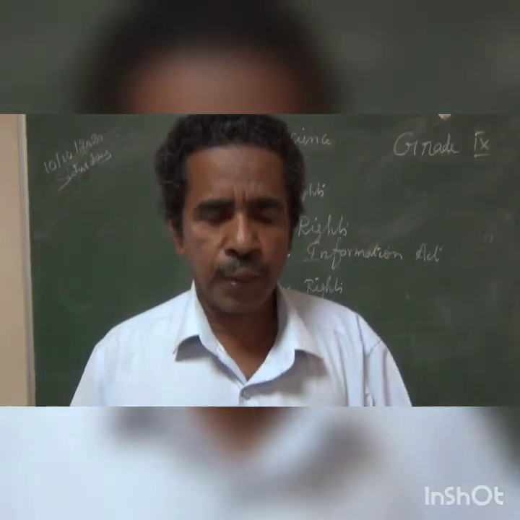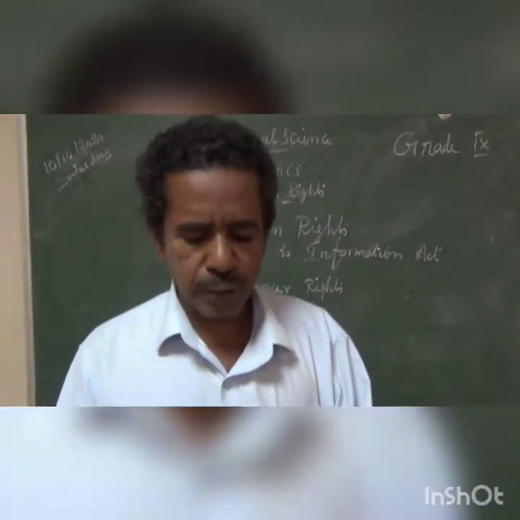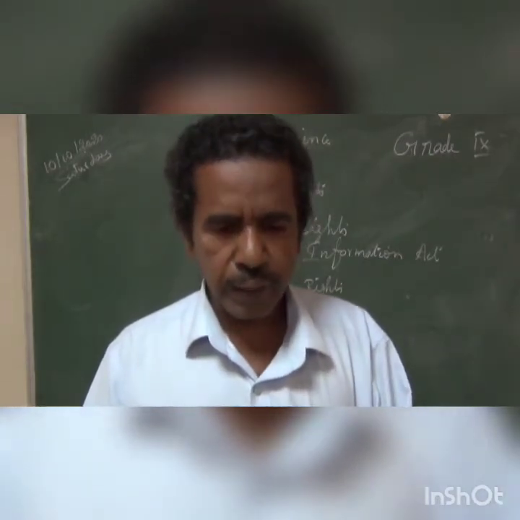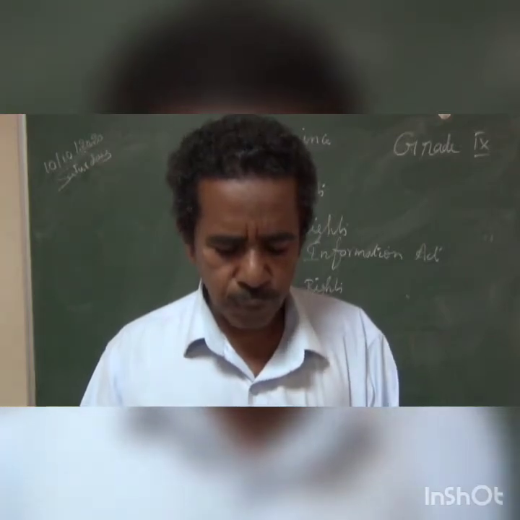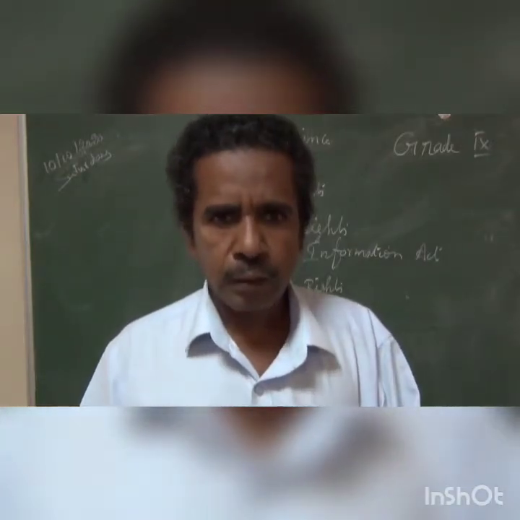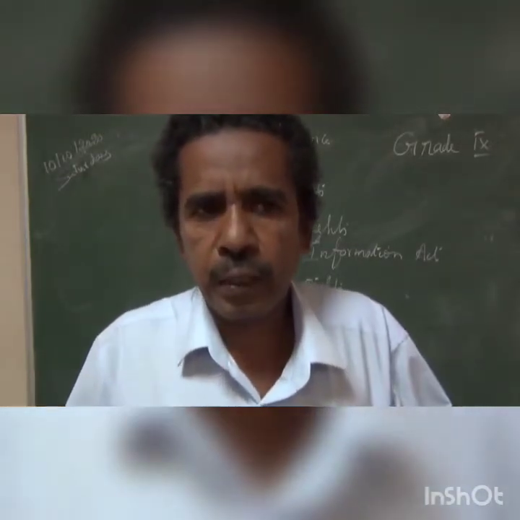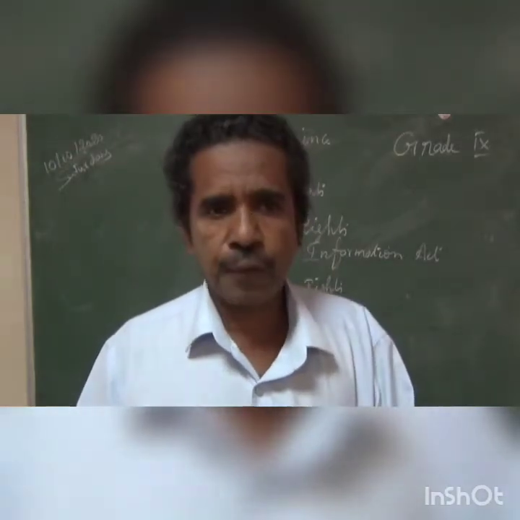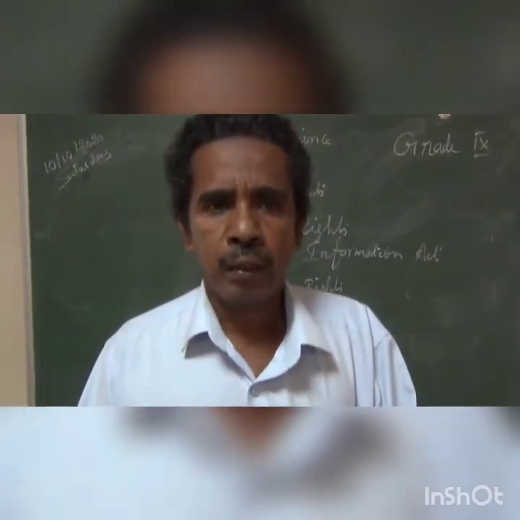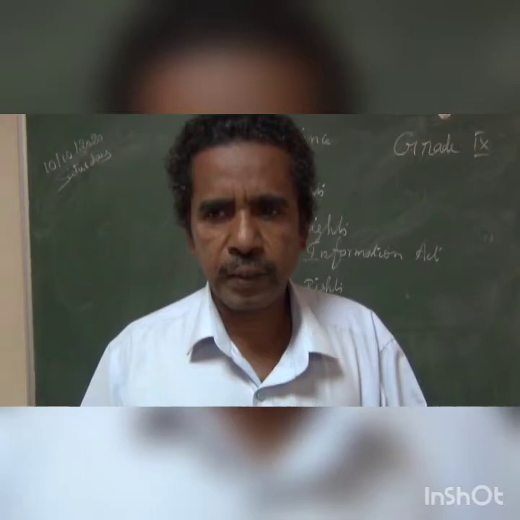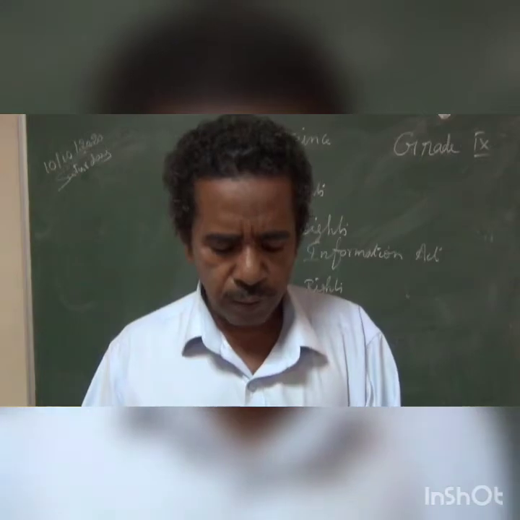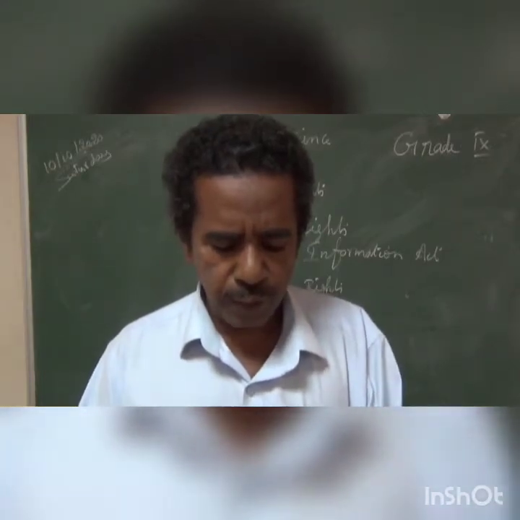So to get the information, what do we have to do? We have to sign the application form with our full address and the date, and send it through registered post to the office of the concerned authority. Once they receive that application form, within 30 days they have to give the reply. If the reply is not received within 30 days, an appeal can be filed with the appellate authority.